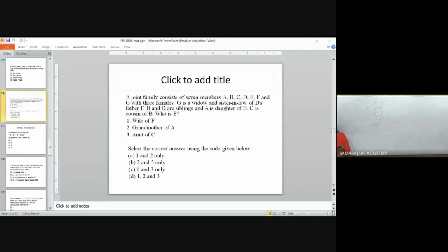Next. Then, what about your reasoning part? I have given you some of the topics, right? And we'll be solving the questions soon. Then, what about the basic numeracy part?